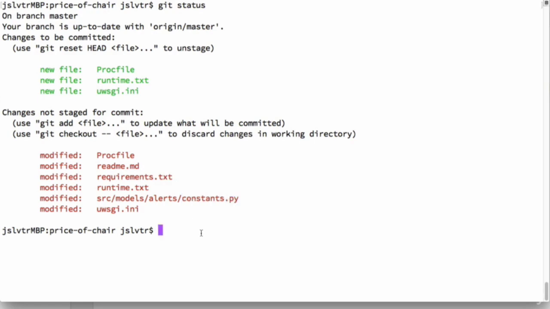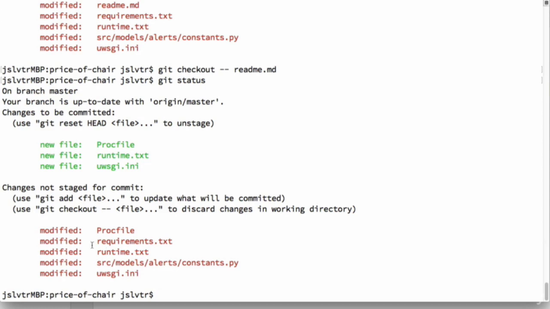So first of all, let's remove the readme.md changes that are not relevant to what this video is about. And here it tells you how you can discard changes. So we're simply going to do git checkout -- readme.md. And now typing git status again shows us that that has been removed.